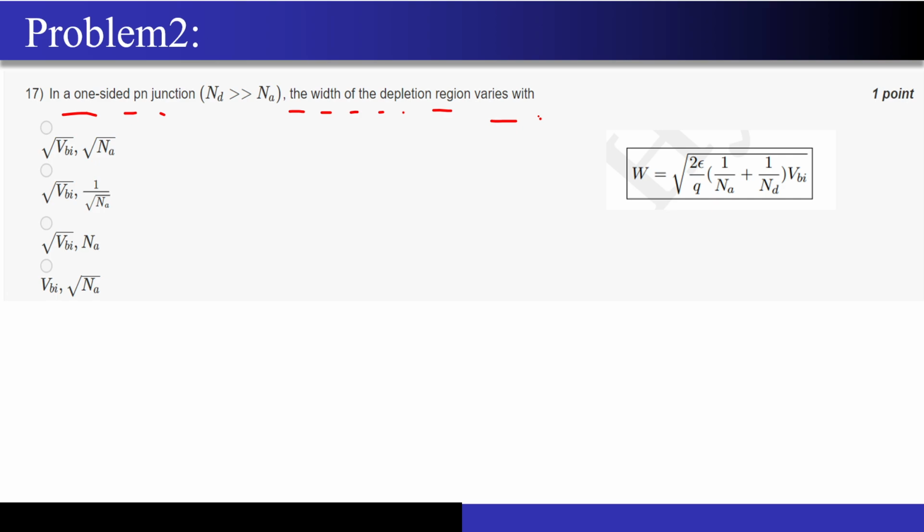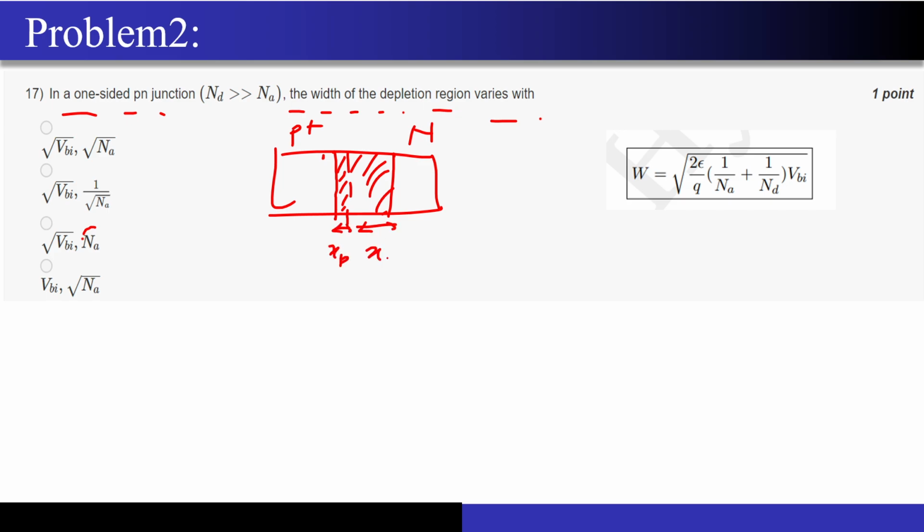So now the next question is, in a one-sided PN junction, the width of the depletion region varies with. So first of all, I have to look at the formula for the width of the depletion region, because there are terms like built-in potential and some concentrations of the p type or n type. If I have a P plus N junction, then most of the width will exist on the n region, and there will be a very small width over here. So this is xp and this is xn.